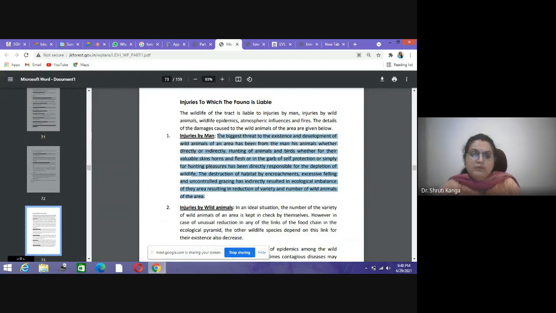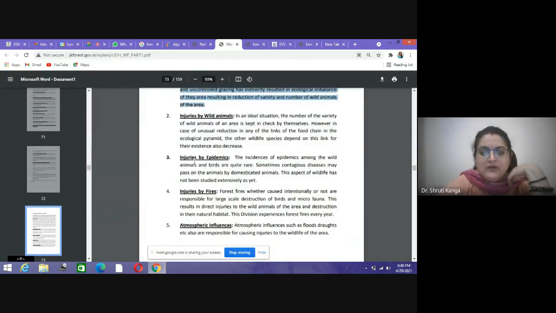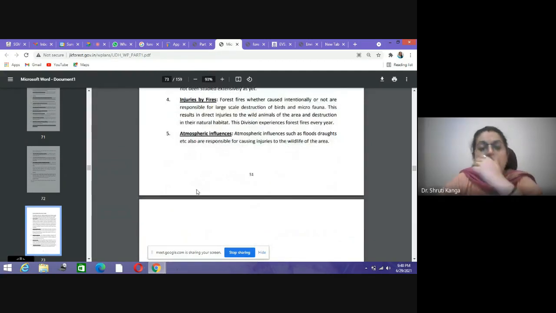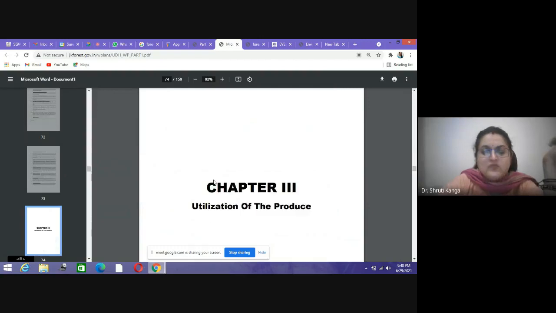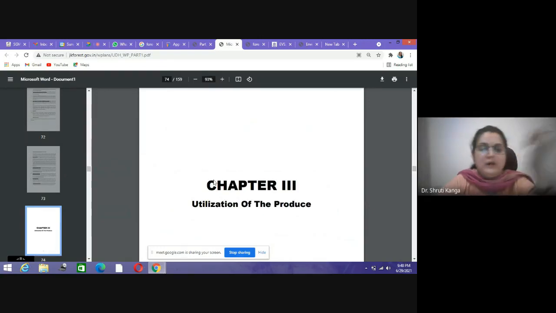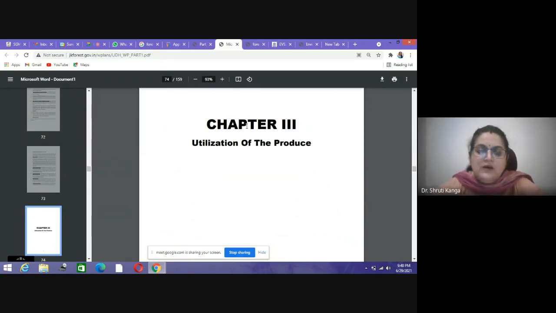So these injuries by man are the first reason for faunal damage in the different forest areas. Then injuries by wild animals, injuries by epidemics, injuries by forest fires, atmospheric influences, these are all reasons for damage to different forest habitat inside the division.